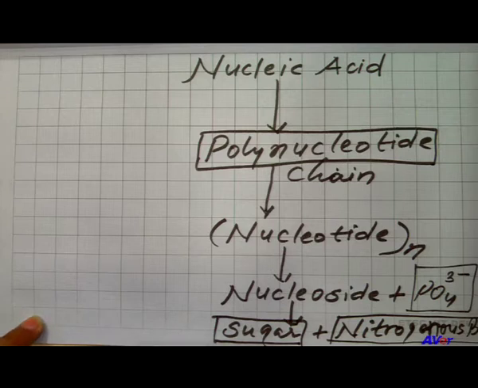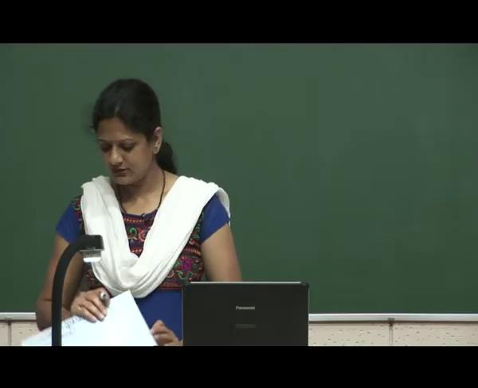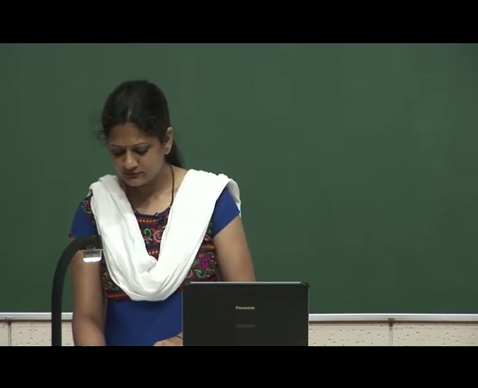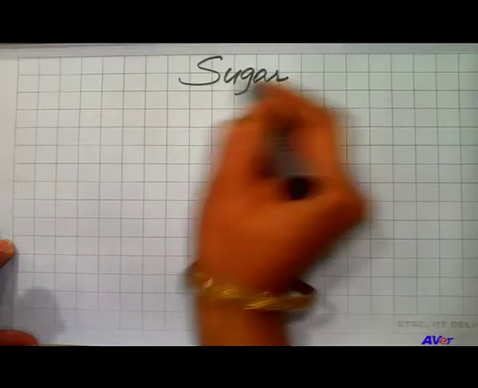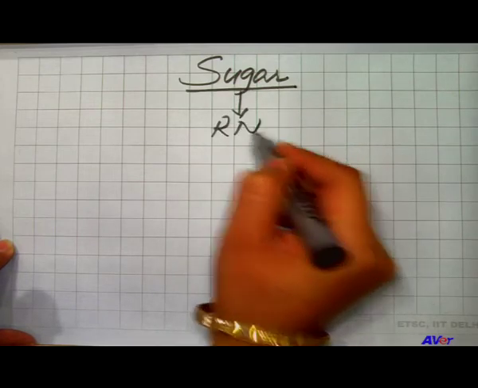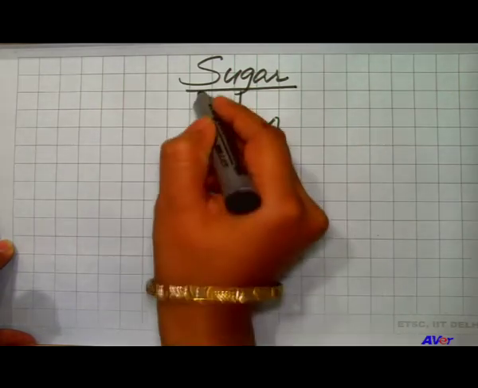Now, let us move towards what are the sugars which are present in the nucleic acid, especially in RNA. The sugar which is present in RNA is ribose sugar.